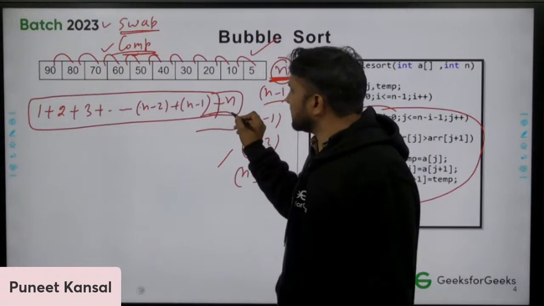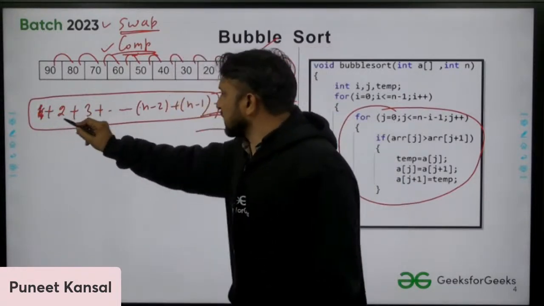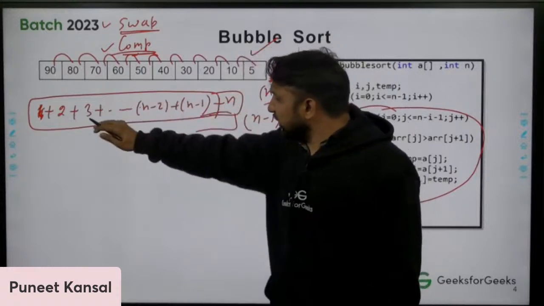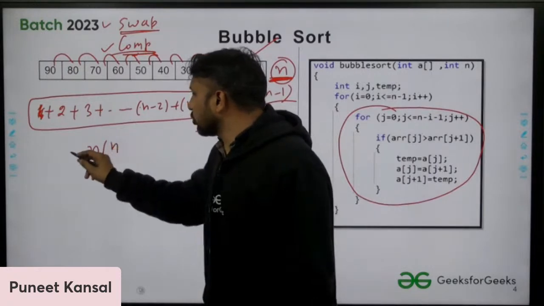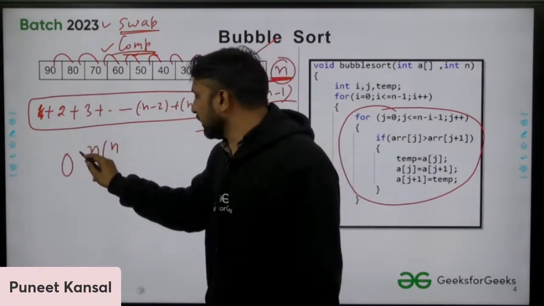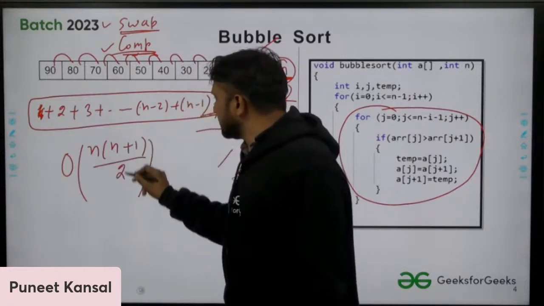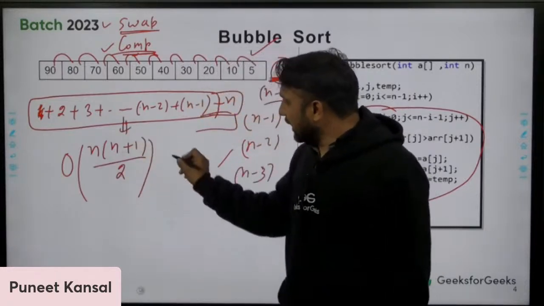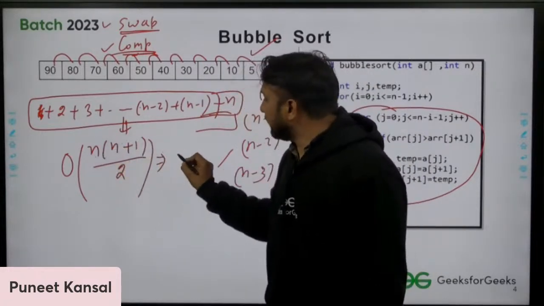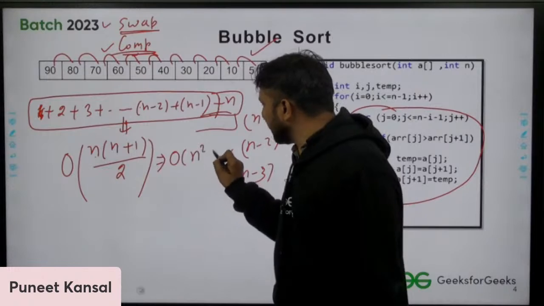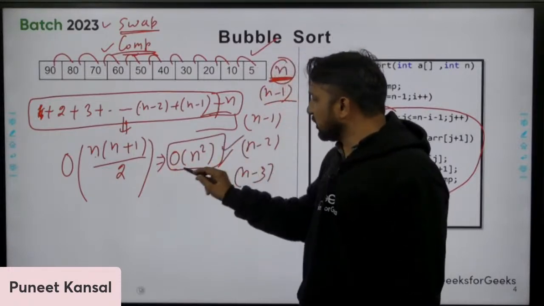You can even add n also, one more comparison, or start from 2. So we get this series, and the value of this series, approximately, asymptotically, is n into n plus 1 divided by 2. If you solve this, what is the time complexity here? n into n, that will be n square. Again, I'm talking about the complexity; we always find the complexity approximately.